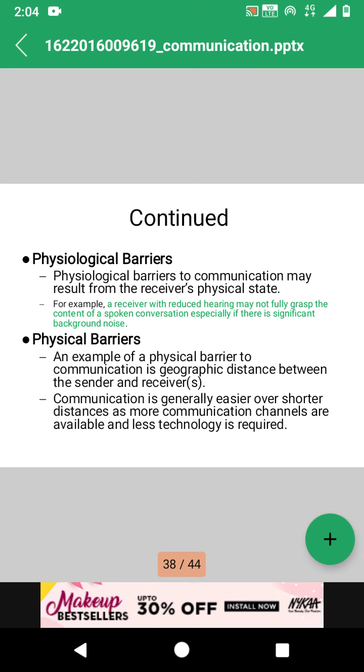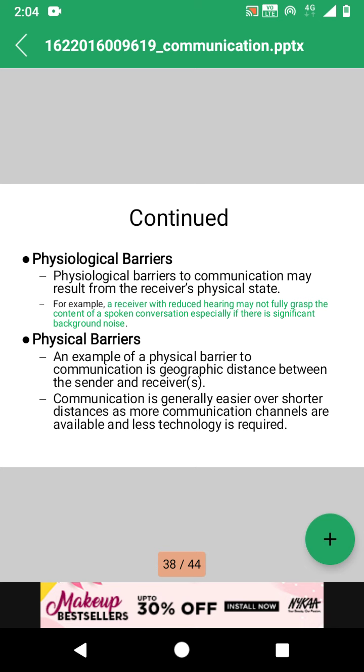In that kind of situation, if there is noise surrounding the person, he may not hear the message clearly. This is one of the barriers to communication in the physiological barriers.